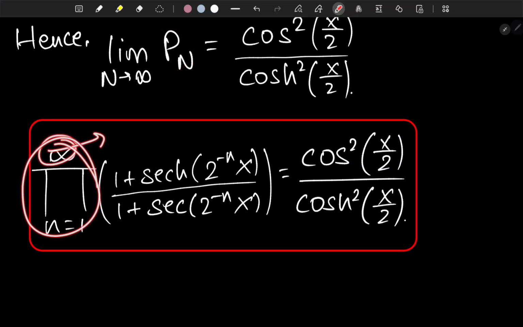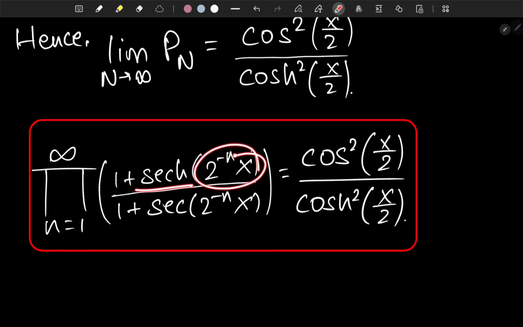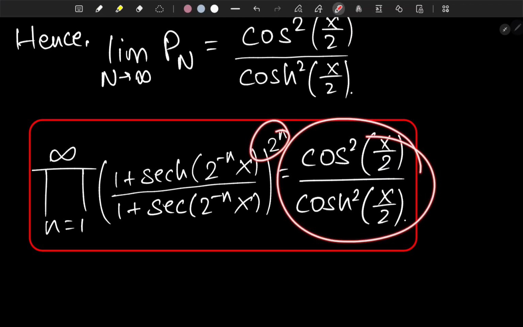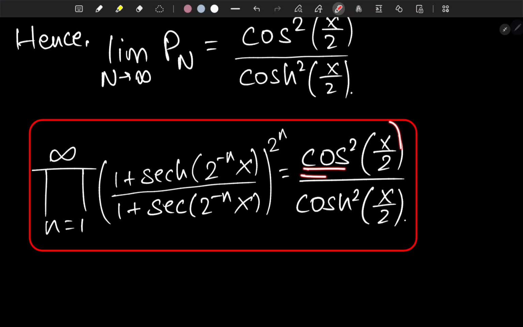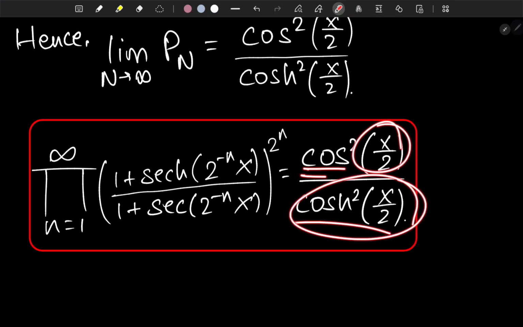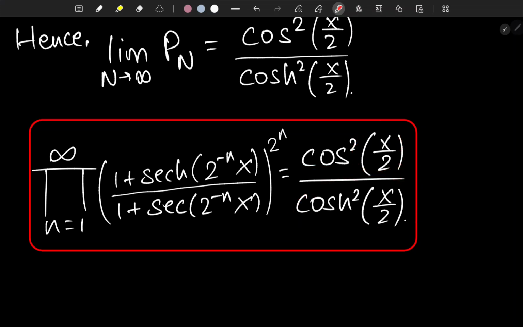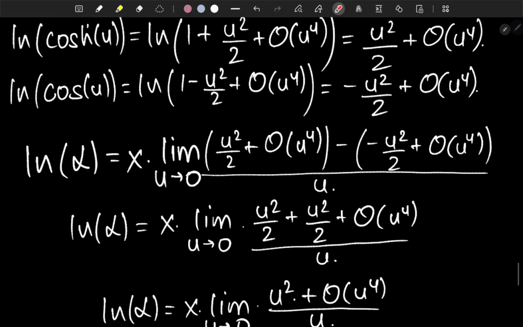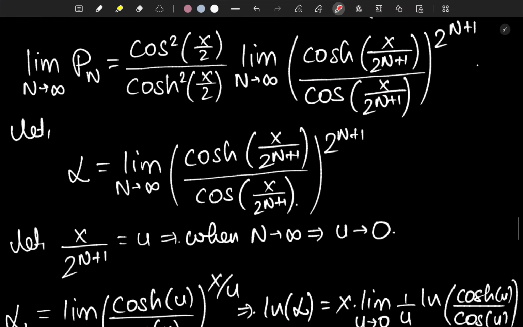And here we have the final product: the product as n goes from 1 to infinity of 1 plus hyperbolic secant of 2 to the negative nx over 1 plus secant of 2 to the negative nx. Oh, I'm sorry, I messed up here, it's 2 to the n as well. So these things converge to cosine squared of x over 2 over hyperbolic cosine squared of x over 2.